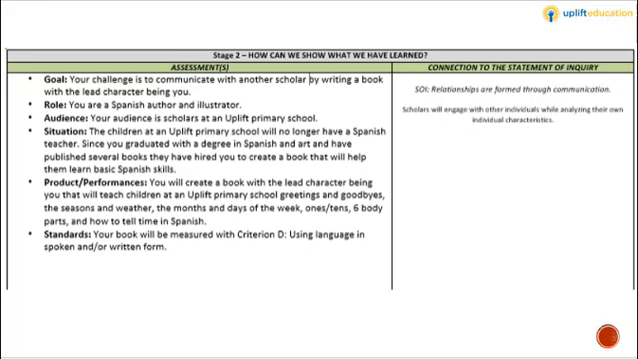Scholars will connect to the SOI through this project because they will be engaging with others, in this case primary scholars, while analyzing their own characteristics.